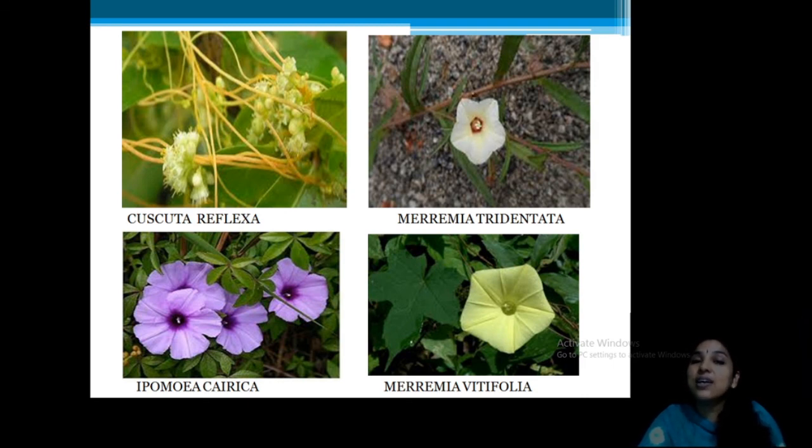See, Sida belongs to Malvaceae. But look into the corolla: gamopetalous, fused corolla, infundibuliform nature. What is this? A typical feature of Convolvulaceae. So, this also usually occurs creeping and prostrate on the ground. That is Meremia tridentata. Clear? And this is another Ipomea carica, also very common in our area. This is Meremia vitifolia. You can see this is also very common in our area. Understood? These are occurring as wild. So, Meremia tridentata, Cuscuta reflexa, Ipomea carica.